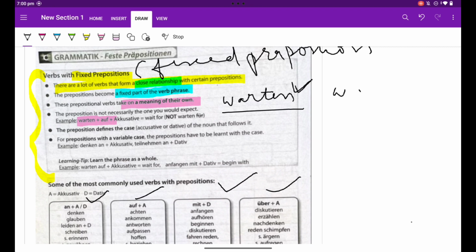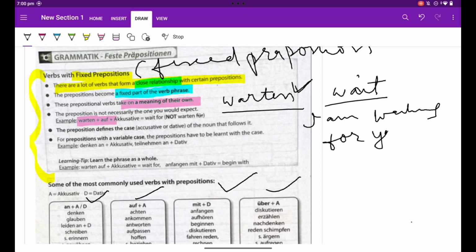In English we say wait, and if I want to say that I am waiting for you, I will say I am waiting for you. Now you see, for waiting I am using the preposition for, but in German we have the fixed preposition auf in the place of for.